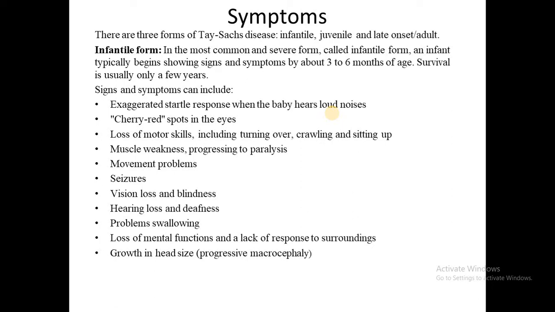Already we told that in this infantile form, symptoms develop at 3 to 6 months and survival is usually a few years. Symptoms are an exaggerated startle response when the baby hears loud noises, cherry red spots in the eyes, and loss of motor skills, including turning over, crawling, and sitting up. The child is not able to turn when you call them, or crawl or sit up at that age.